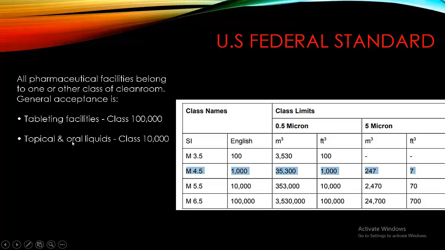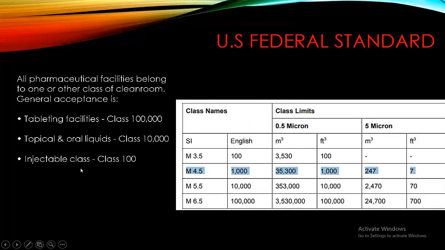Similarly, topical or oral liquid facilities are class 10,000. So in class 10,000, 10,000 particles whose size is 0.5 micron are allowed in 1 feet cube.